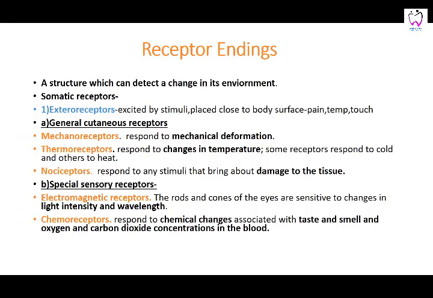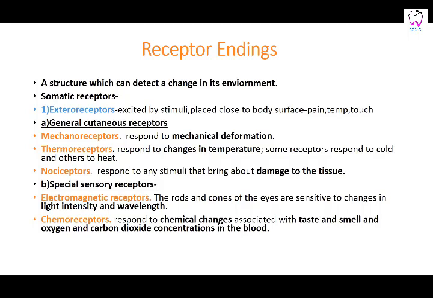Then you have certain receptor endings. These receptors are going to bring your impulses from the periphery to the central nervous system. A structure which can detect a change in the environment is said to be a receptor. There are somatic receptors from the body, that is, exterior receptors placed close to the surface. They are concerned with pain, temperature, and touch.